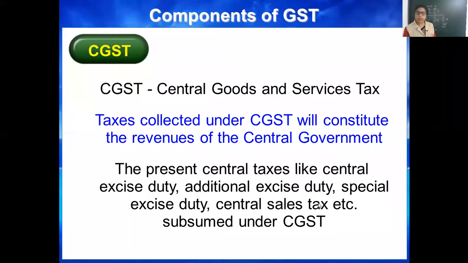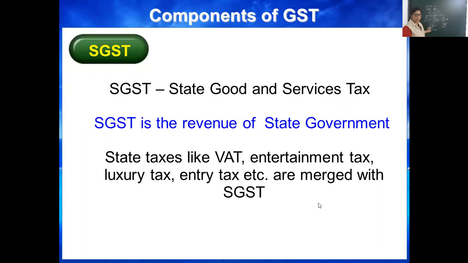Then meaning of CGST, Central Goods and Service Tax. It is the revenue of central government. You can learn easily. See, central government, various taxes merge. Then SGST, it's also easy. SGST is the revenue of state government. Various taxes are merged and one tax emerged, that is SGST.